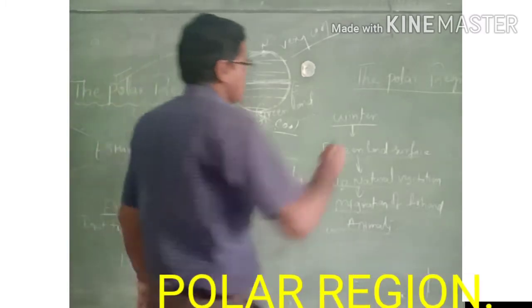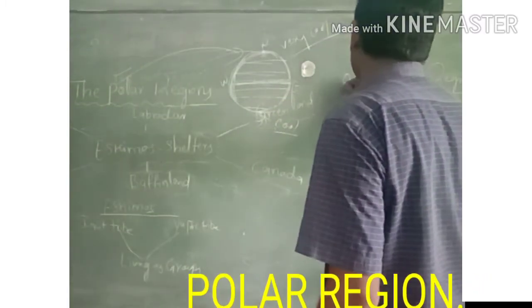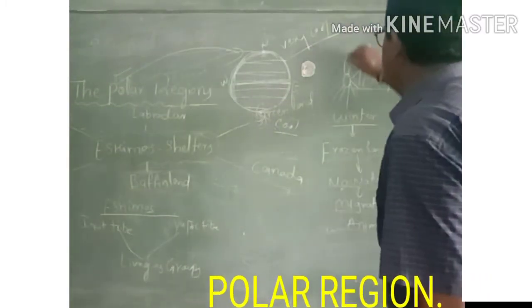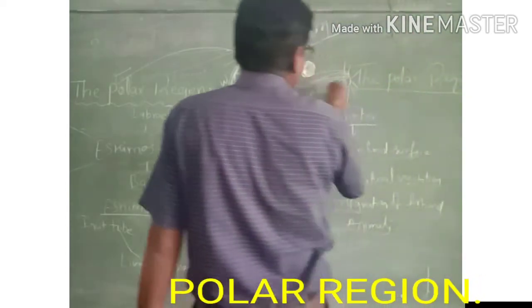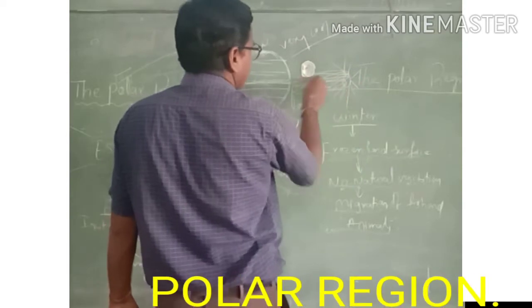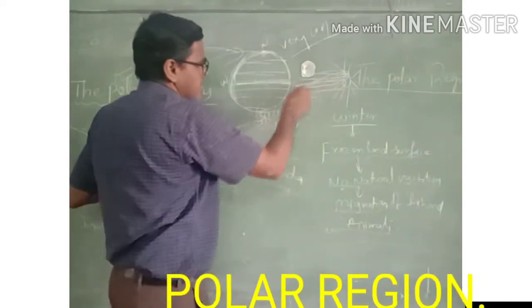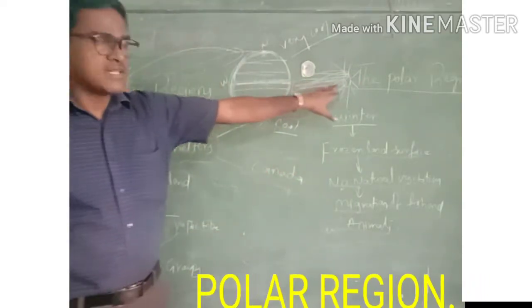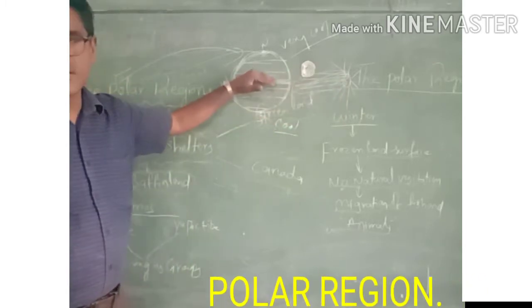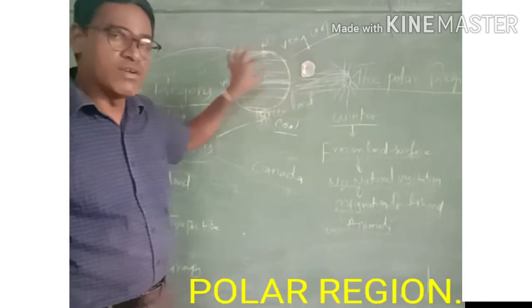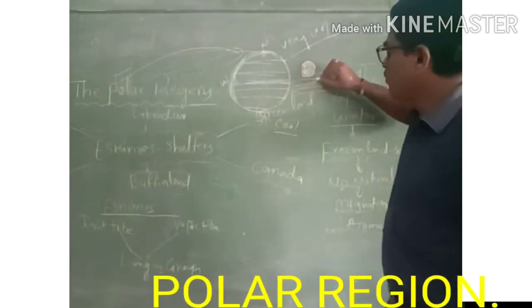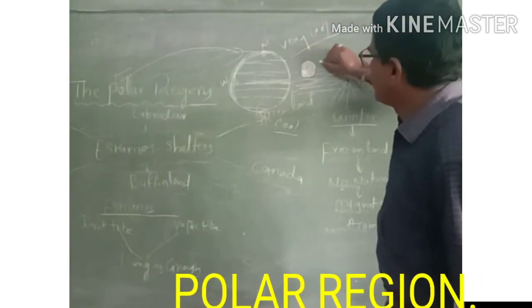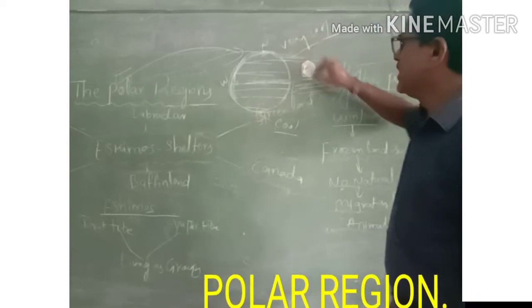See, this is the sun. Sun is a star. And the sun releases heat and energy continuously. The sun rays first fall on the equator. Next, when the sun rays reach the poles from the equator, they become very weak.